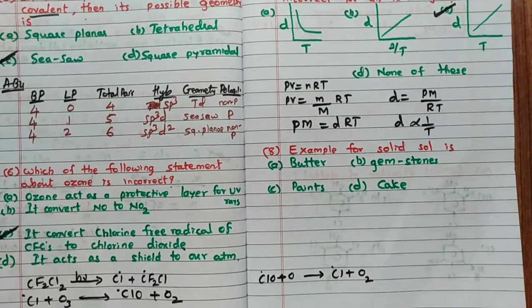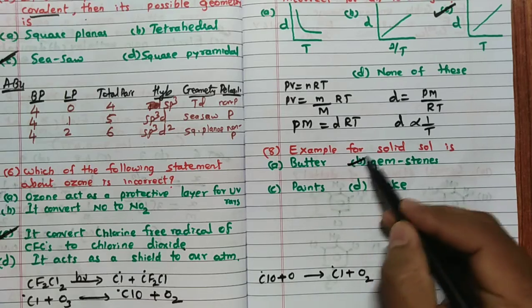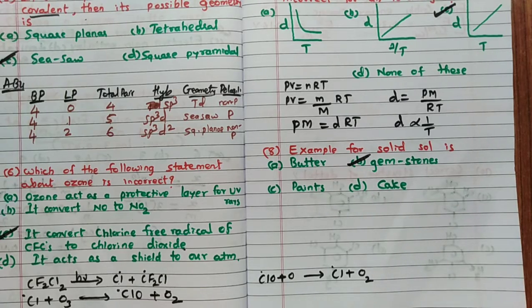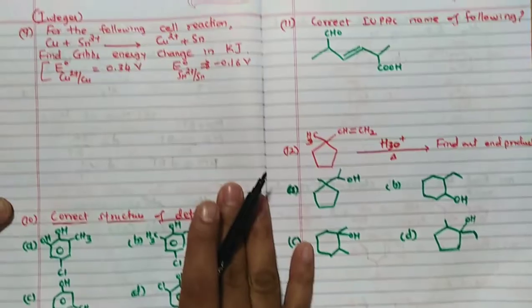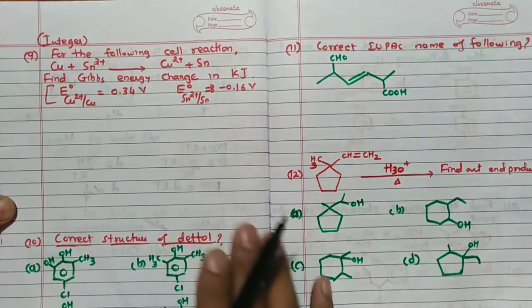Example for solid sol, a direct question from the NCERT. We know that solid sol means the dispersed phase and the medium are both solid. Because of that reason you can say it is gemstone. Remember that. The ninth question, for the following cell reaction, this is an integer type of question.